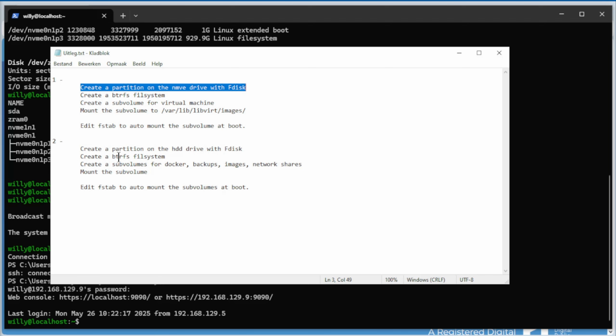We create a BTRFS file system. We're going to create multiple subvolumes for Docker, backups, images, and network shares. We mount everything and then edit FSTAB to auto mount the subvolumes.